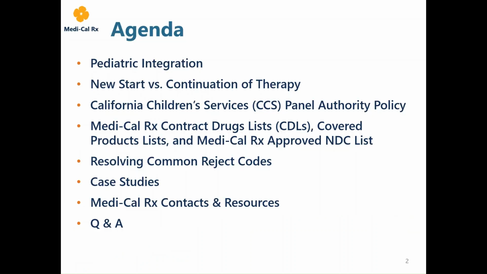Today, we will discuss the pediatric integration. We will discuss what happened as of January 31st and what occurred on April 25th, as well as distinguish the difference between New Start and continuation of therapy claims. Additionally, we will discuss CCS panel provider authority policy. Then, we will review some helpful contacts and resources, such as the CDL, covered products list, and approved NDC list. Additionally, we will discuss common reject codes and how to resolve them, along with applicable case studies.